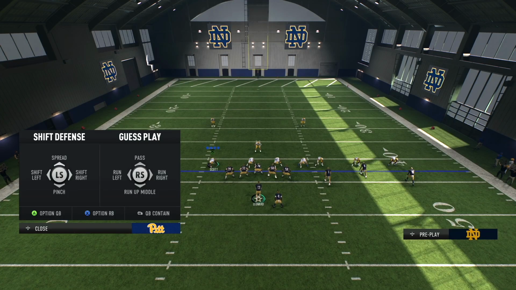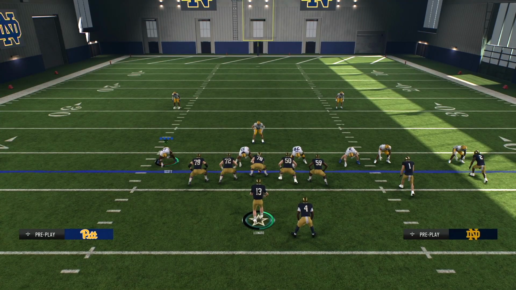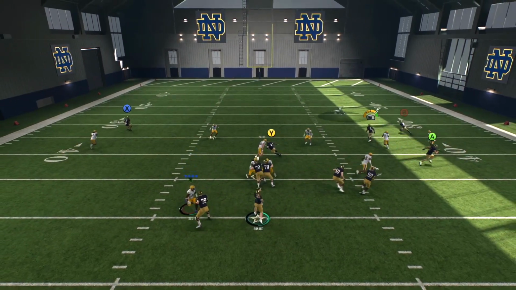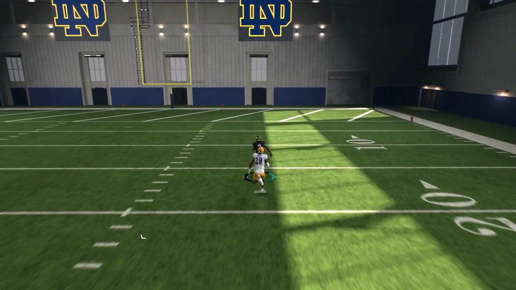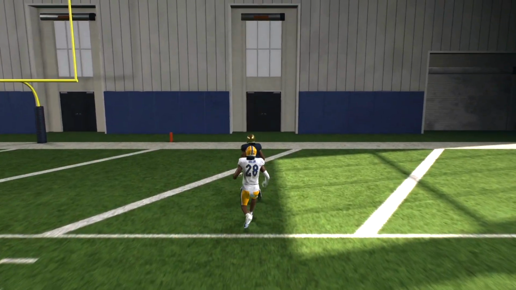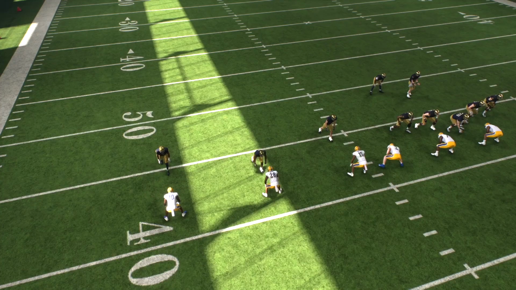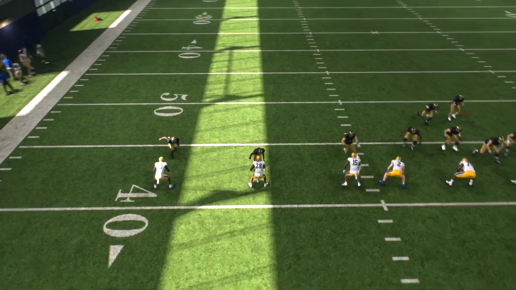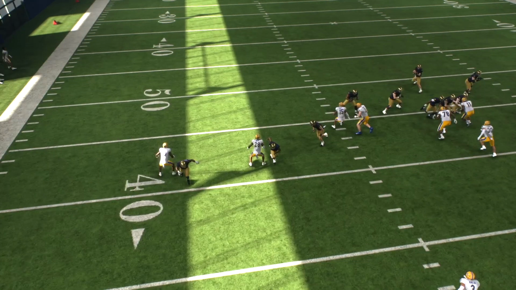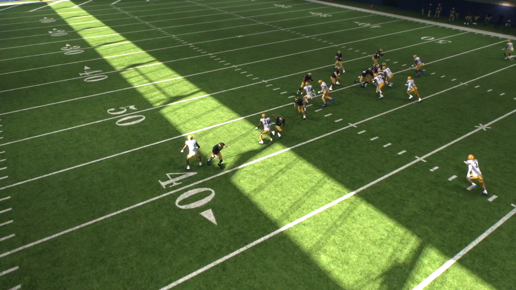Again, I will guess again, run, this time just run up the middle. Watch them right there as boom, they get beat easily and is an easy touchdown for the offense if you guess incorrectly. Let's go into replay just to see who is affected with this. So we already saw number 28. As soon as the ball is hiked, boom, he's not moving. 10, he's not moving either.